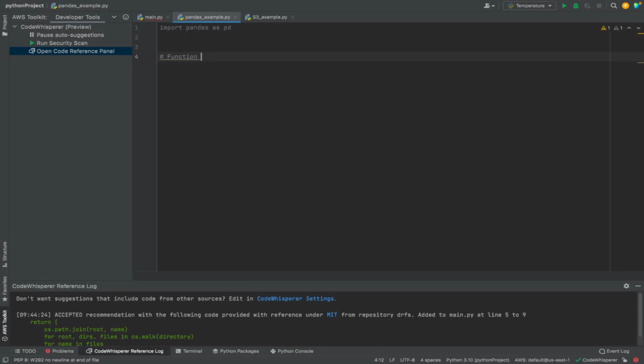So let's start with writing a function to load a CSV file. As you can see on the screen, it doesn't only suggest code, but it is actually now guessing my intent. Based on the fact that I have imported pandas, it is now suggesting completion of the comment itself. It is guessing my intent and is saying, okay, if you're writing a function to load a CSV file, you're probably loading it into the pandas data frame, right?